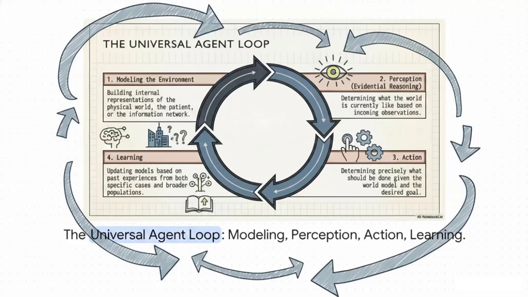The agent builds a model of its environment. Then, through perception, it figures out what the world is currently like based on new observations. From there, it decides what action it needs to take to achieve its goals. And finally, it learns. It updates its internal models based on the results of what just happened. This loop is so powerful because, if you think about it, it mirrors exactly how we humans instinctively learn and act in our own everyday lives.